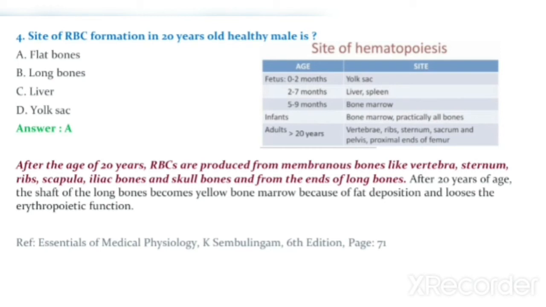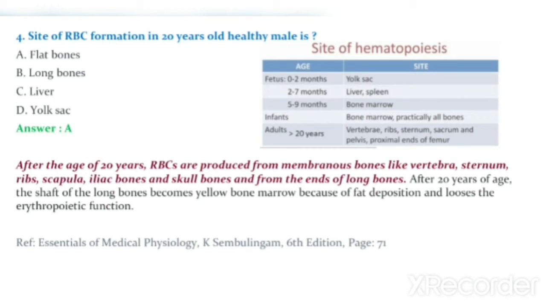Proximal ends of femur. After the age of 20 years, RBCs are produced from the membranous bones like vertebra, sternum, ribs, scapula, iliac bones and skull bones, and from the ends of long bones.